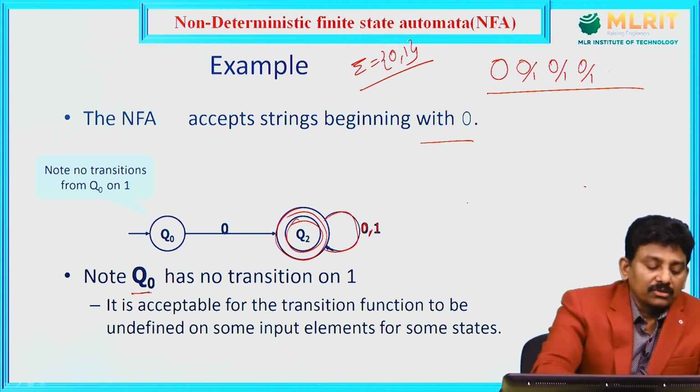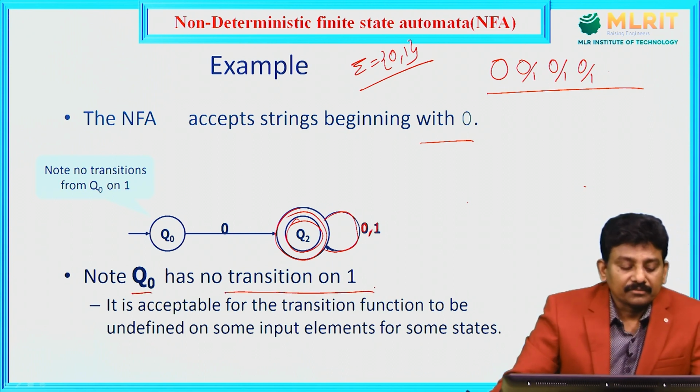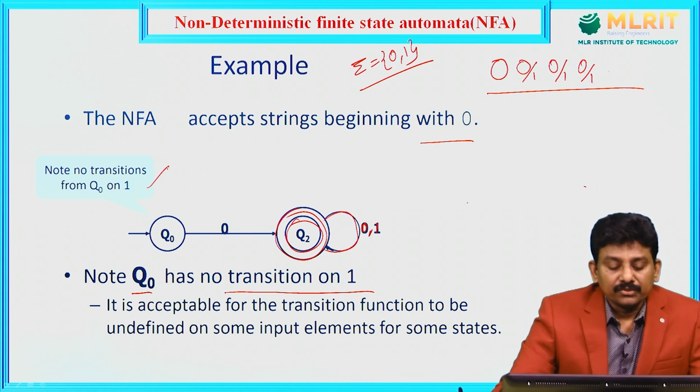Note Q0 has no transition on 1. There is no transition defined from Q0 on 1. That's why NFA is non-deterministic. It is acceptable for the transition function to be undefined on some input elements for some state. For some state, it is acceptable for the transition function to be undefined. That means no need to define it sometimes for a particular input symbol.